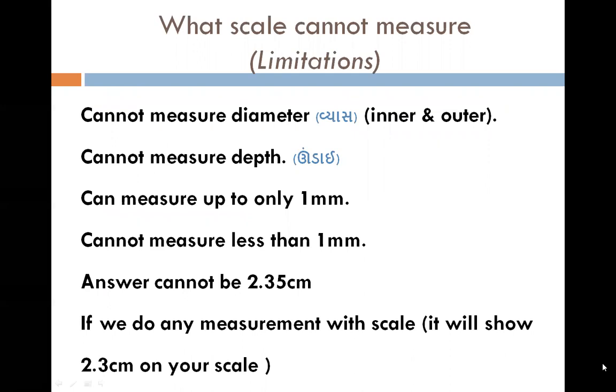Before we move directly to the topic, we all know what the limitations of the scale are. The main and most important thing is that a scale can measure up to 1 mm. A measurement less than 1 mm cannot be measured with the help of a scale. You cannot measure the diameter, depth, or the inner and outer diameter of an object using the scale.